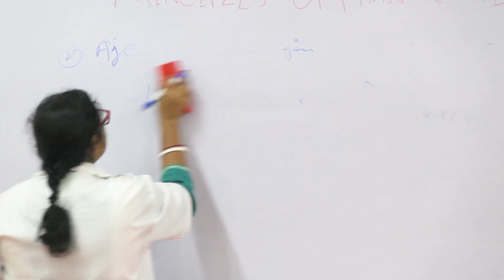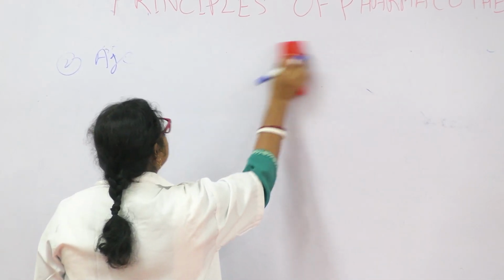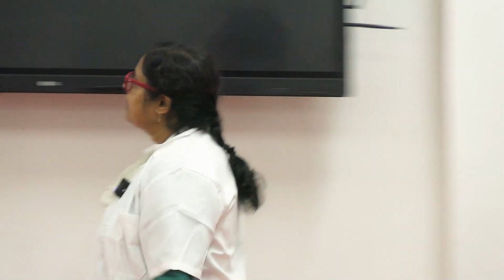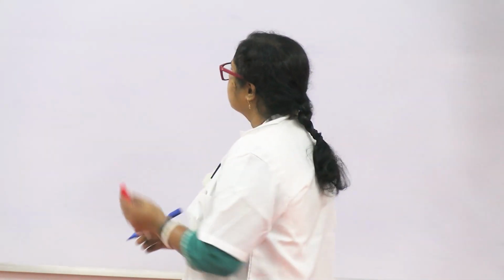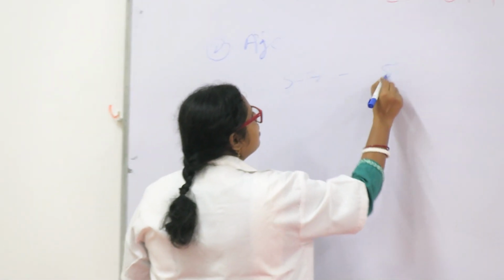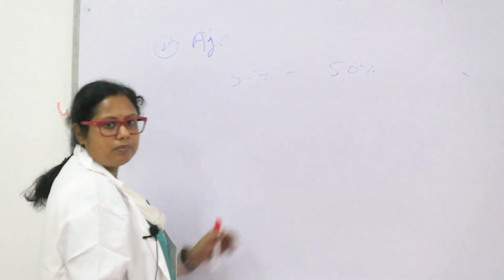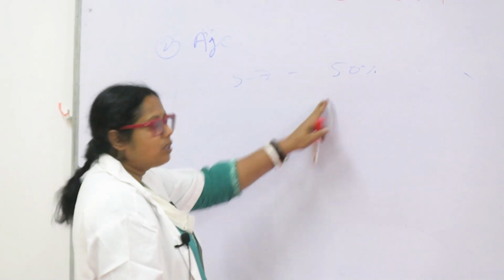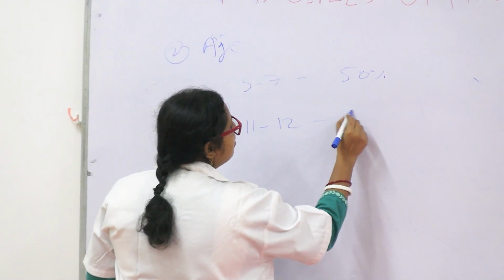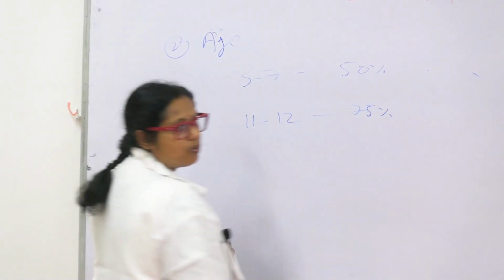Then above 6 to 12 years, there is a general formula. Between 5 to 7 years, we usually give 50% of the adult dose. 11 to 12 years, we give around 75% of the adult dose.